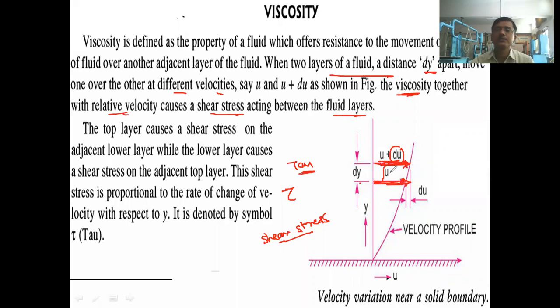Why will it get generated? Because of the viscosity and velocity profile. The shear stress will be formed between these layers. Okay, this top layer, म्हणजे ही वरची लेअर, this causes shear stress on the adjacent lower layer.